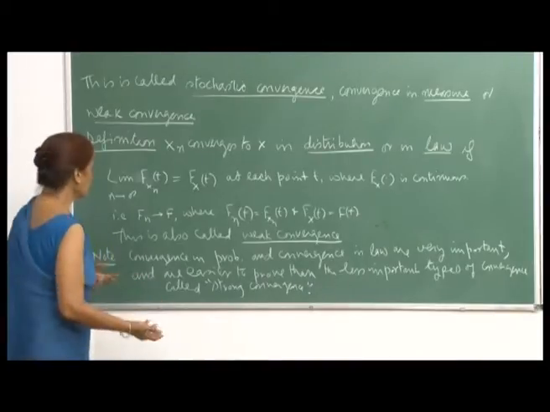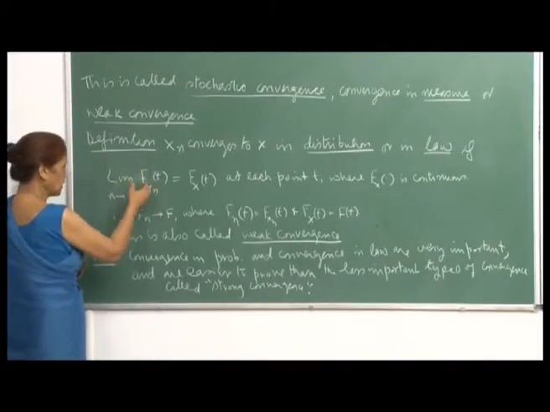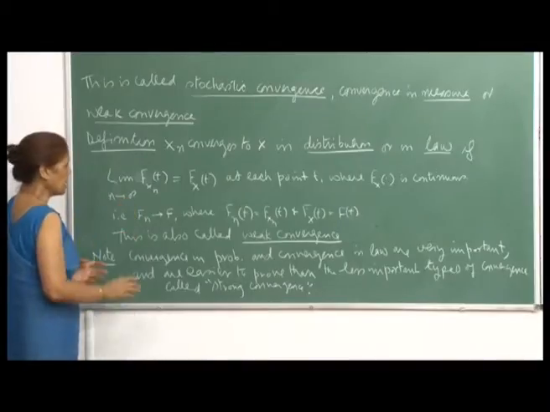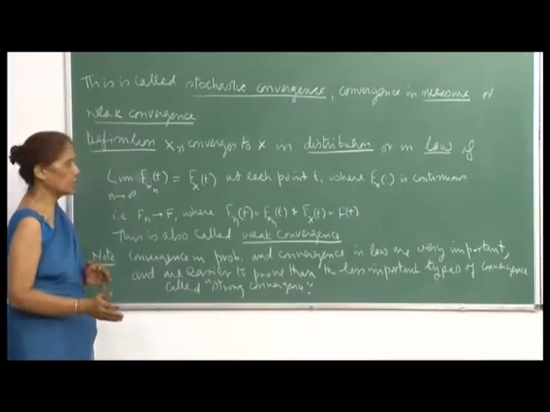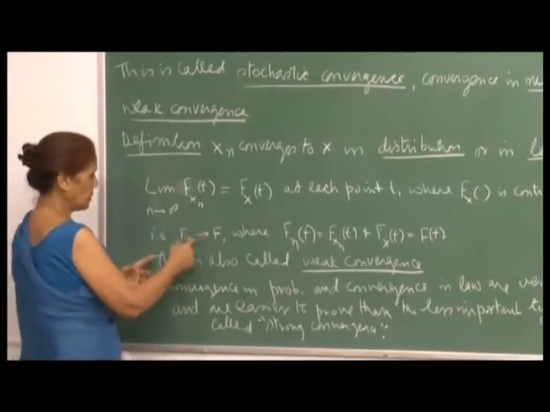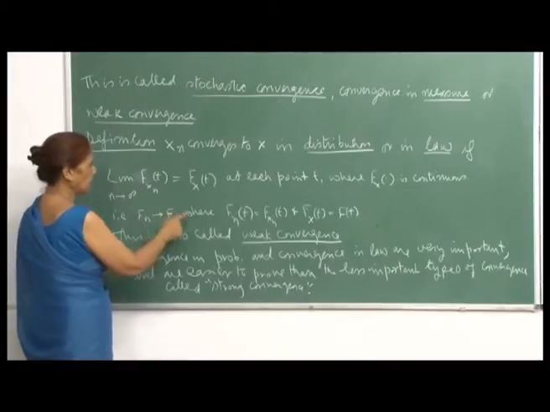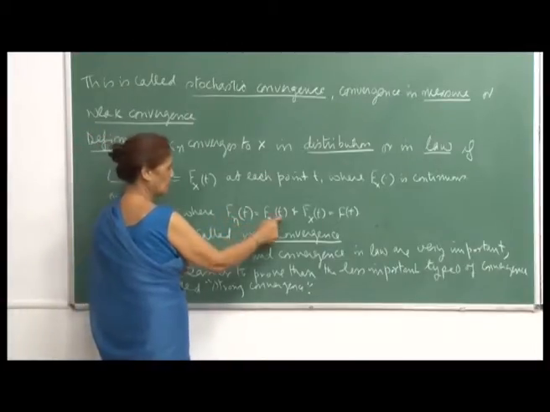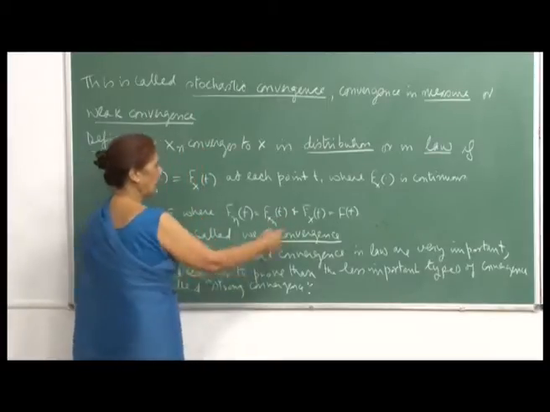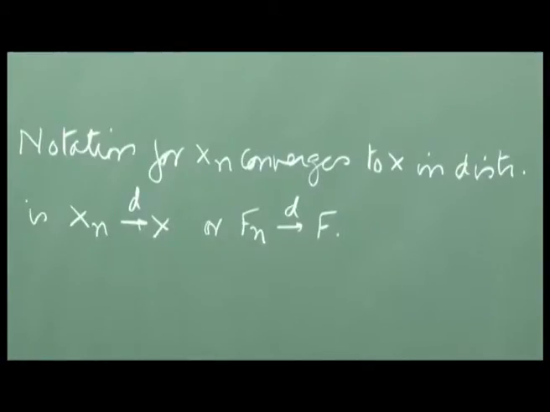So, the cumulative distribution function of the random variable x n converges to the cumulative distribution function F x (t) of x as n goes to infinity. Abbreviating the notation, this says that F n goes to F, where F n is the cumulative distribution function of x n, and F we denote by the cumulative distribution function of x. So, the notation for x n converges to x in distribution: we also say that x n goes to x in distribution.